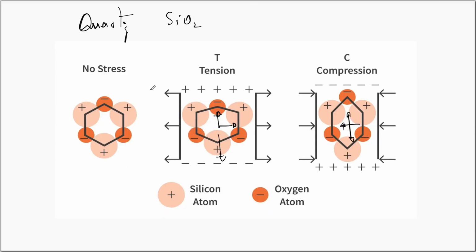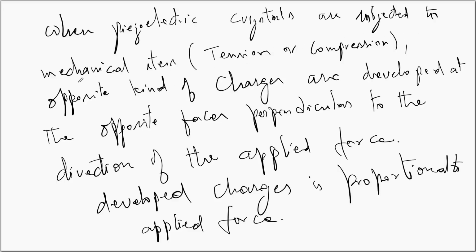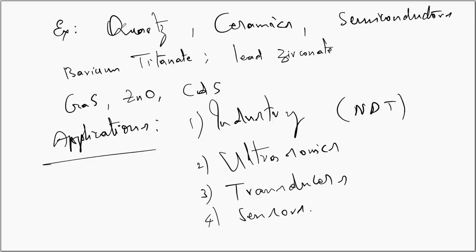We have seen the example of a quartz crystal when subjected to tension and compression, and the way the charges are developed on opposite faces perpendicular to the direction of the applied mechanical stress. When piezoelectric materials are subjected to mechanical stress, tension or compression, opposite kinds of charges are developed at the opposite faces perpendicular to the direction of the applied force. The developed charges will be proportional to the applied force. We have seen the examples for piezoelectric materials: quartz, certain ceramics and semiconductors. Barium titanate, lead zirconate, gallium sulfide, zinc oxide and cadmium sulfide are the examples.